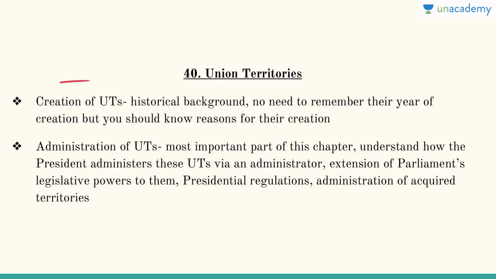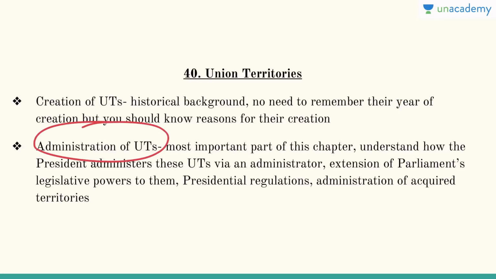First of all, you need to know the creation of union territories and its historical background. There is no need to remember the year of creation, but if you can remember the rough year, for example, when Goa was made a union territory and then made a state later on, Dadra Nagar Haveli and all these things, it will really help you a lot. Chandigarh was created when Punjab split into Punjab and Haryana. So basic information should be there because they can ask timeline type of questions, but you should know the reasons for their creation, why they were created in the first place.